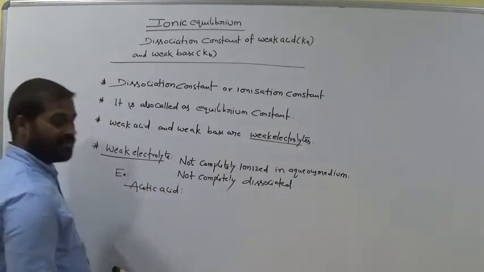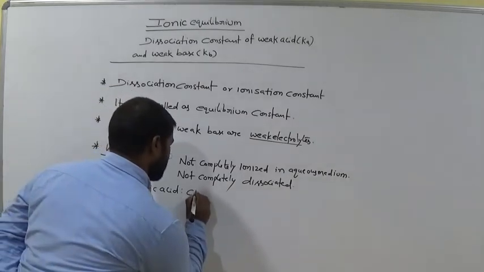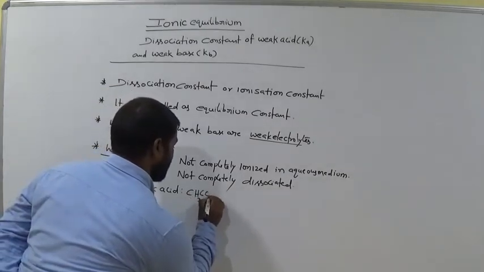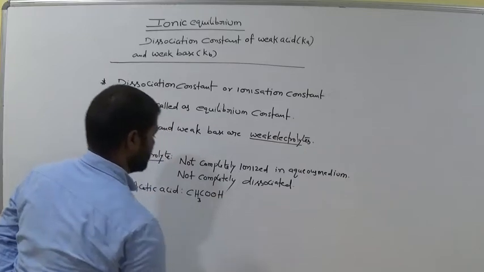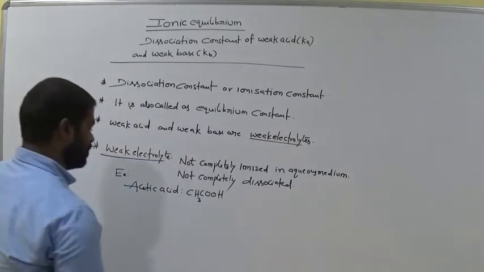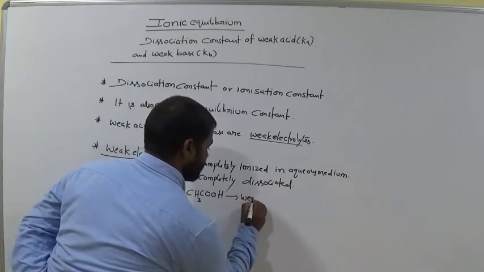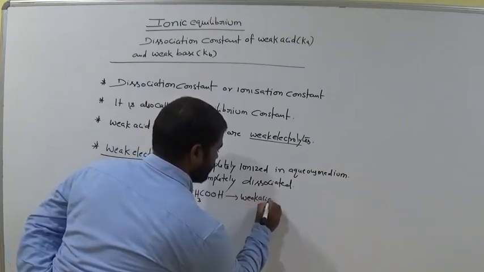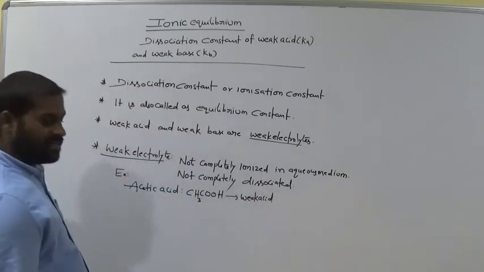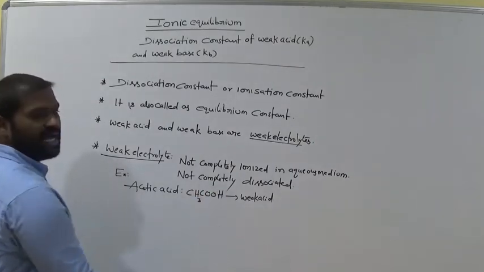The formula for acetic acid is CH3COOH. It is a weak acid, you know, so not completely ionized.